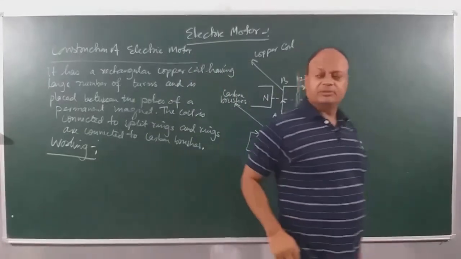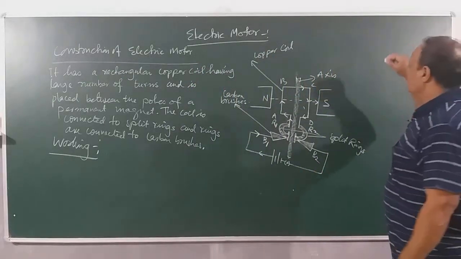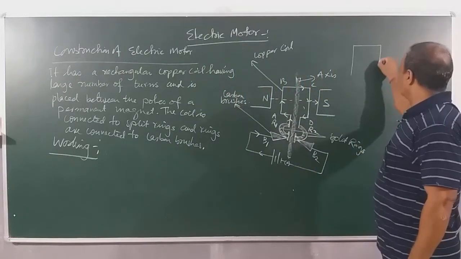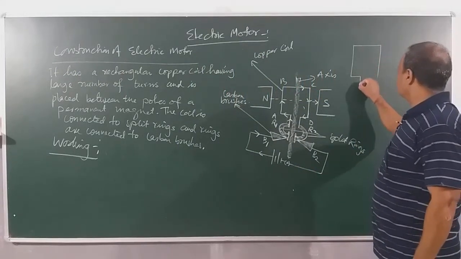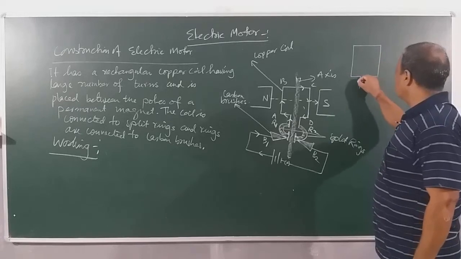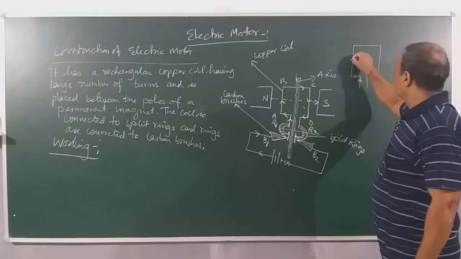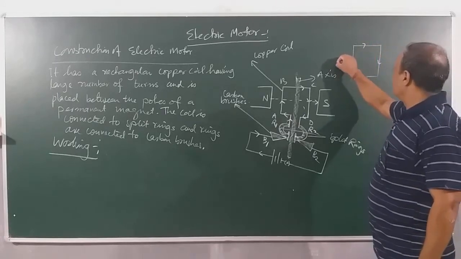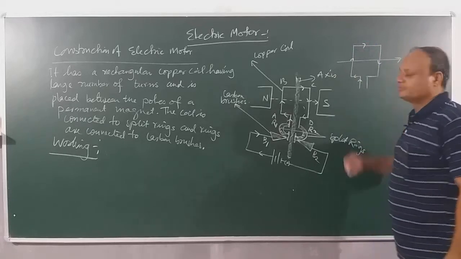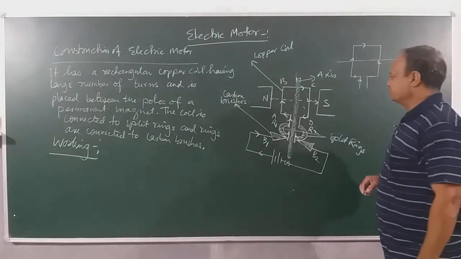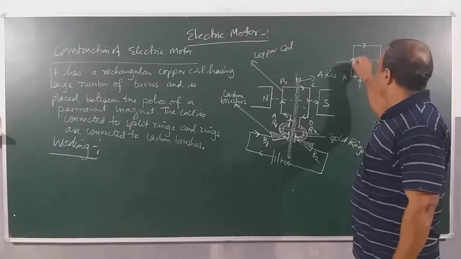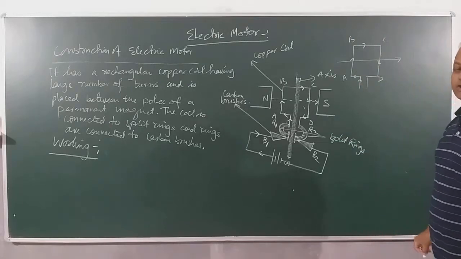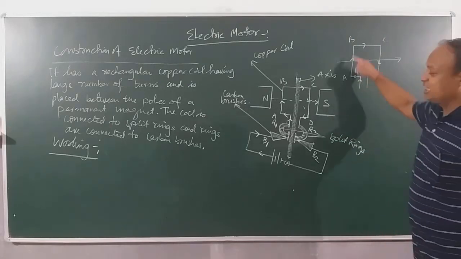Right? Let's draw this diagram separately to understand this. So this is the coil. Understand it nicely. This is the coil, and this is how the current is flowing. This is the north pole and this is the south pole. So this is how the magnetic field is going. I'll name this as we already named, A, B, C, D. Let's see how much is the force. Try to understand very nicely. How much force on AB?